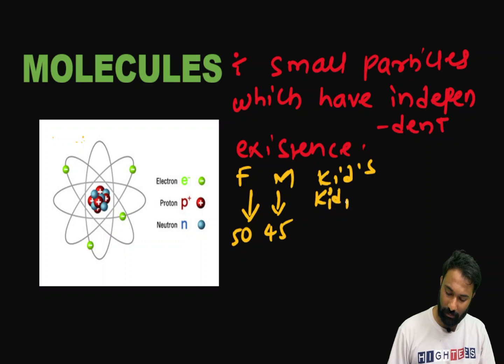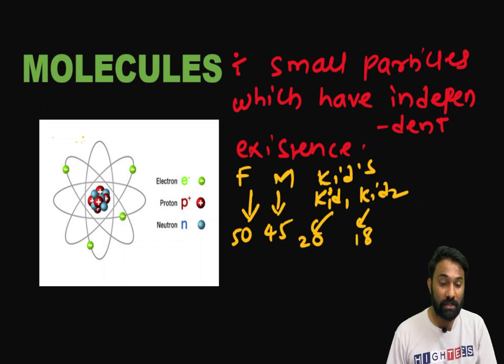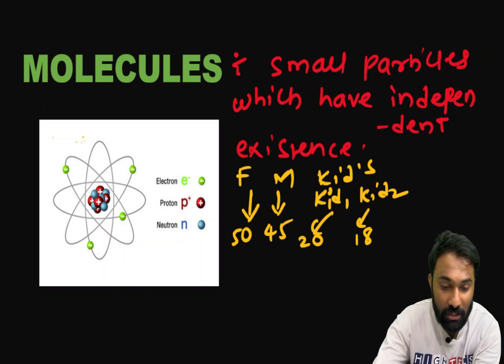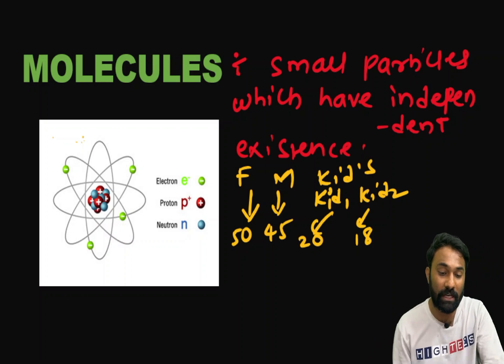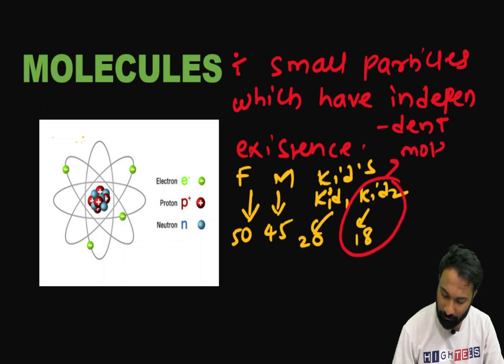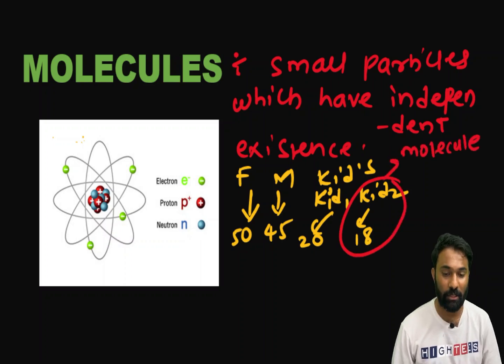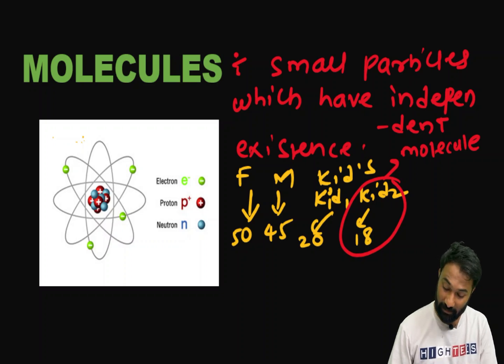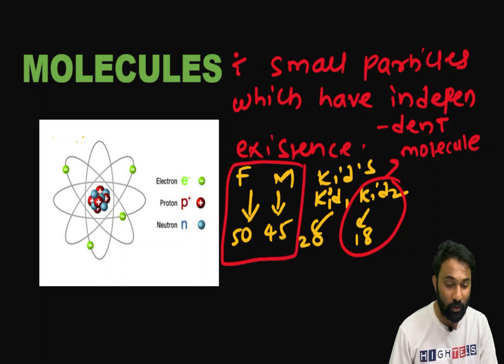Kid 1's age, let's take 20. Kid 2 is 18. Now what is the meaning of the molecule? The molecule is the smallest particle which has independent existence, right? Now you can see here this kid 2 is our molecule. Without the help of his father and mother, he can go outside, right?